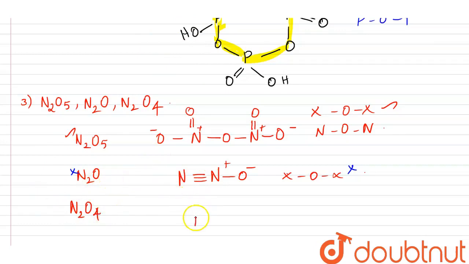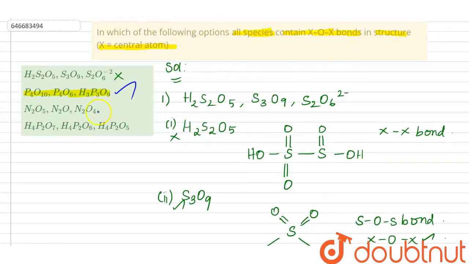The final one is N2O4 in this option. N2O4: N double bond O minus, plus, double bond O. Here also there is no metal-oxygen-metal, directly it has metal-metal, so the XOX bond isn't present here. We cannot choose this as an option, as two species don't contain the XOX bond. So it is not an answer.